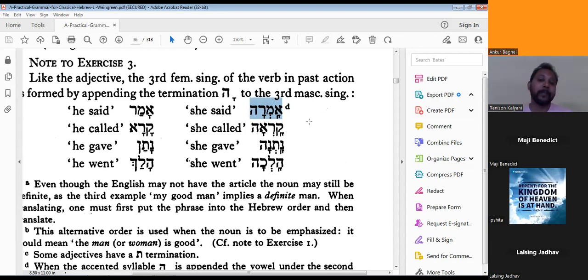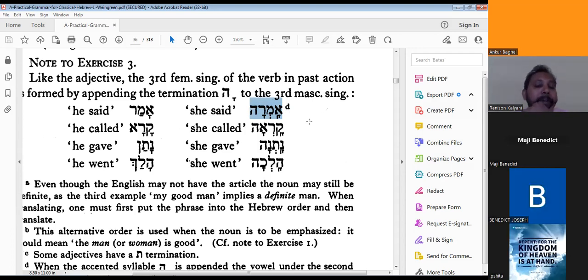This is Aleph, A. Then mem with sheva, yes. And this is ra.